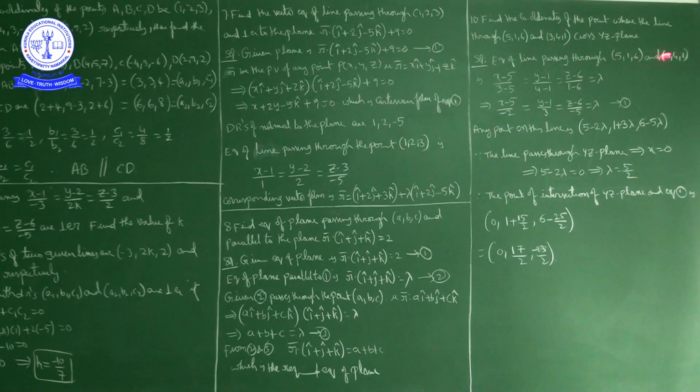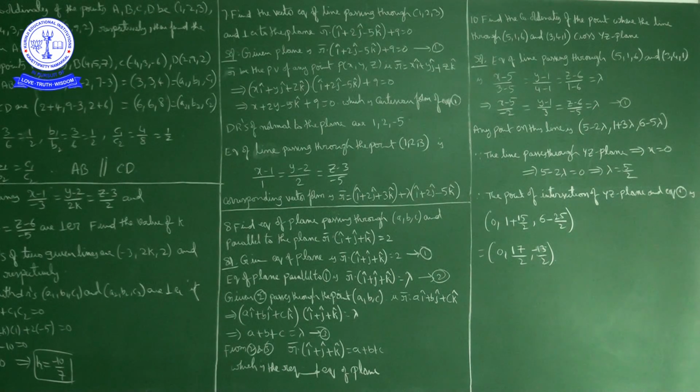So the equation of the line is (x minus 5) by (3 minus 5) is equal to (y minus 1) by (4 minus 1) is equal to (z minus 6) by (1 minus 6) is equal to lambda. So we have (x minus 5) by minus 2 is equal to (y minus 1) by 3 is equal to (z minus 6) by minus 5 is equal to lambda.